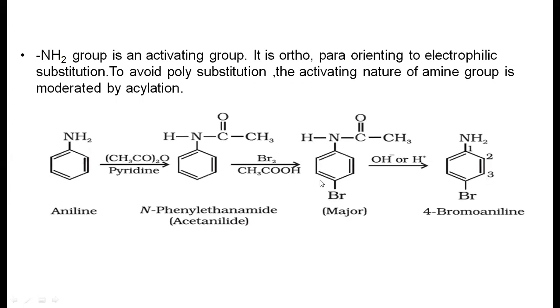When aniline reacts directly with bromine, because the nitrogen in aniline is a strongly activating group, it produces 2,4,6-tribromoaniline. So to produce ortho or para substituted aniline, we need to moderately deactivate it. By reacting with acetic anhydride, the acetyl group is substituted in place of the hydrogen, which produces acetanilide, and further reaction with bromine produces parabromoacetanilide. On further hydrolysis, the acetyl group is eliminated and it produces parabromoaniline.